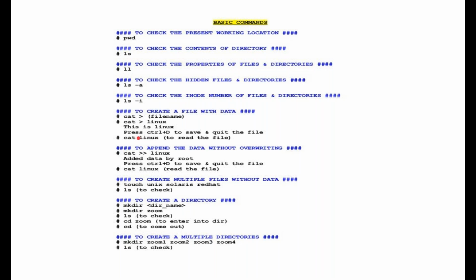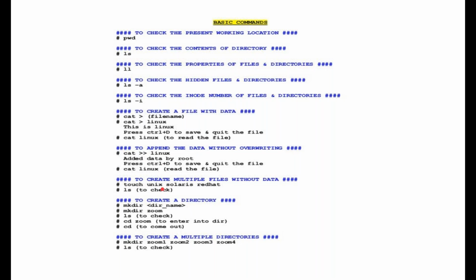If I'm using cat without any operator, I'm checking the content of the file. If I'm using this greater than operator, that means I am creating a file as well as feeding the data into the file. And Control plus D is to save and quit the file. Similarly, to append, for example, if the file is already there and you want to append data, then you have to use this operator to append the data. Same, Control plus D to save and quit the file.